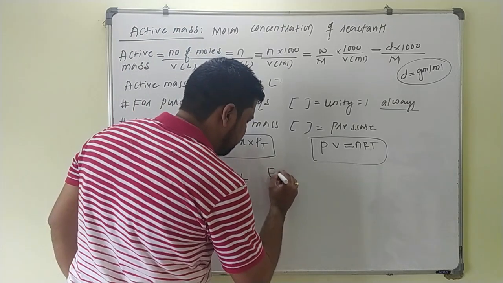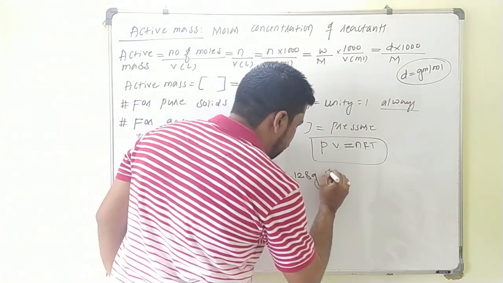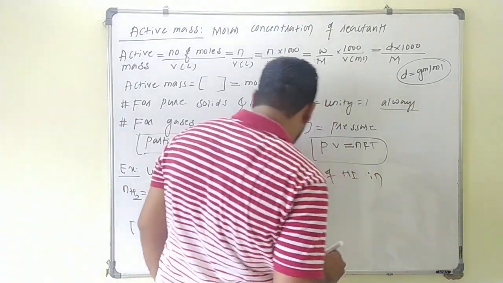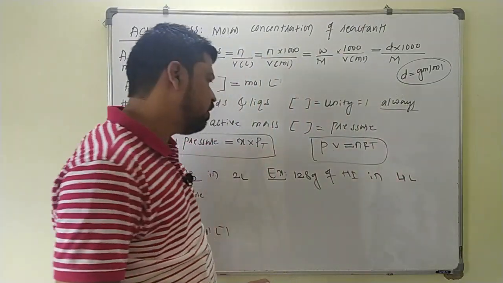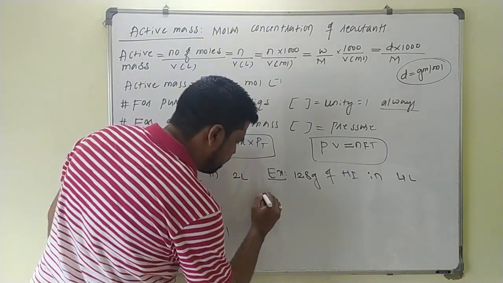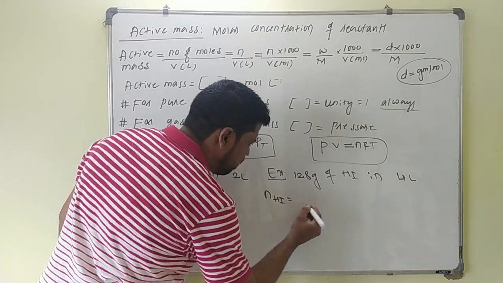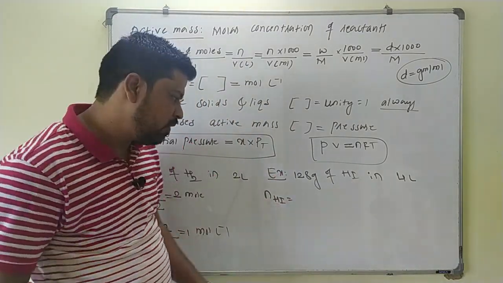Next example, you can take 128 gram of HI taken in a 4 liter vessel. 128 gram of HI is taken in a 4 liter vessel. The number of moles of HI will be weight by molecular weight. What is the molecular weight of HI? 128 only.